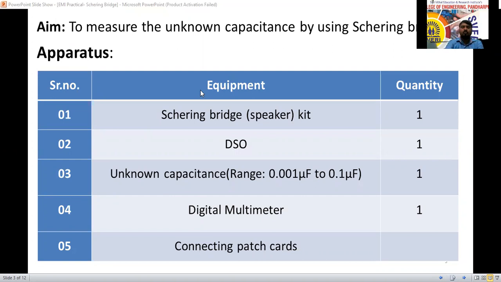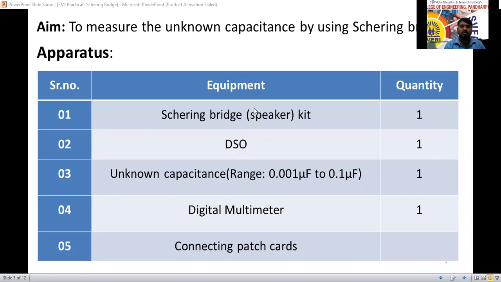The required components to perform this experiment: the Schering bridge kit, in which all the resistances and capacitances are connected in bridge form and mounted on a board, with the control panel marked. We get the complete source and supply in one kit.